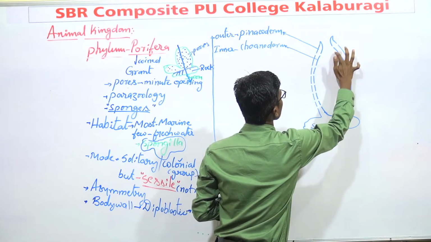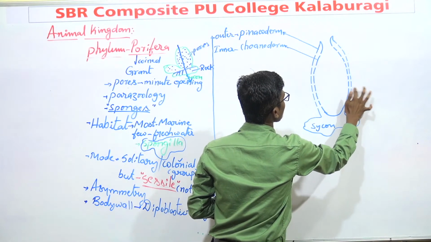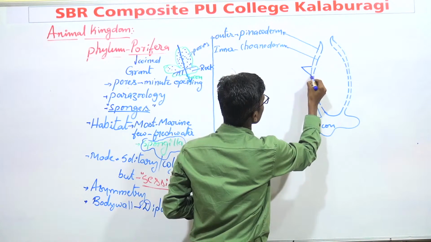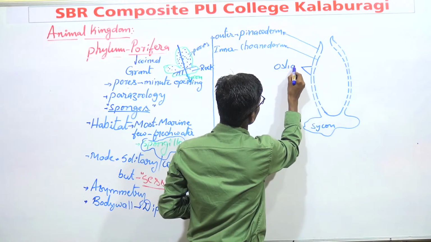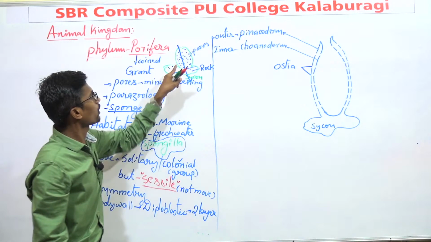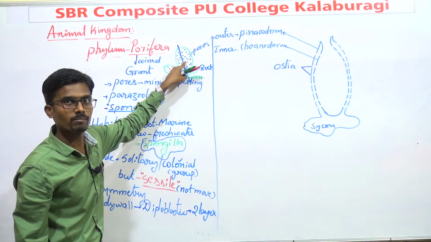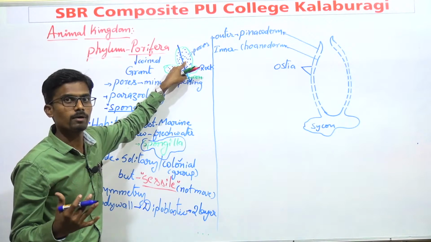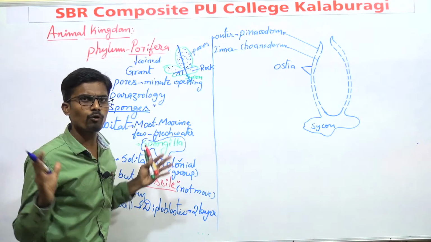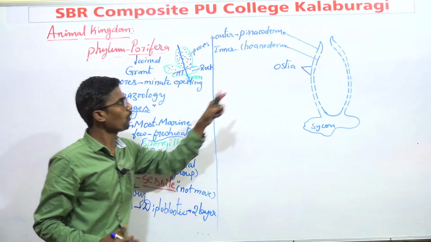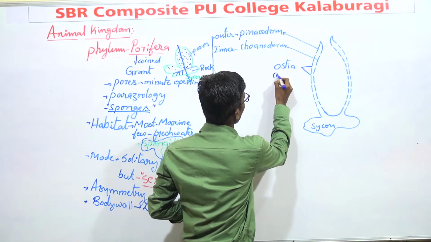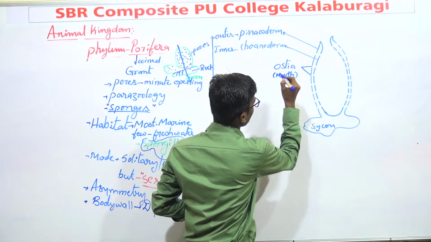And these openings are nothing but pores, and these small pores are known as ostia. How many pores have we seen in this diagram? Phylum Porifera have very minute pores on their body surface, and all those pores are known as ostia. It acts as the mouth.